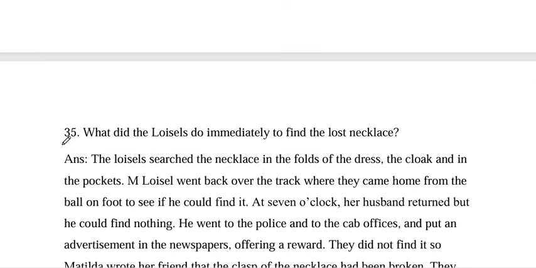Question number 35. What did the Loisels do immediately to find the lost necklace?